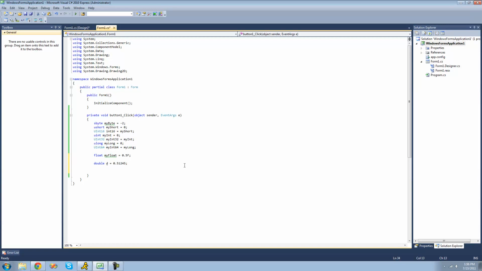And the final one that I'm going to be showing you is the character, and this doesn't really have anything to do with numbers, but it just stores a character. So we can just use char, it's a representation for a character in C#, let's call it c, and to represent a character in C#, you're just going to want to use the single quote. Let's represent like a d, and we can do that, but we can't represent more than one character in a char, so we can't do like d, d, d, d, it's not going to work. We have to set it equal to only one character at a time.